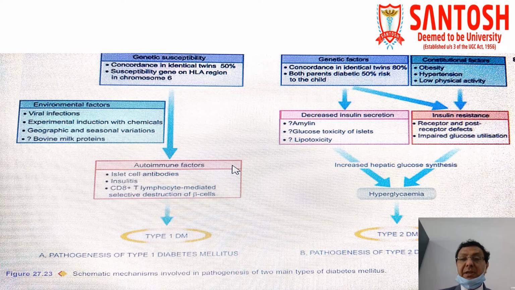While type 2 diabetes mellitus, again, is a multifactorial disease, here the genetic factors and certain constitutional factors in the form of obesity, hypertension, low physical activity, decreased insulin secretion and insulin resistance, which we have already seen in the previous slide, are again responsible for the maximum cases of type 2 diabetes mellitus.